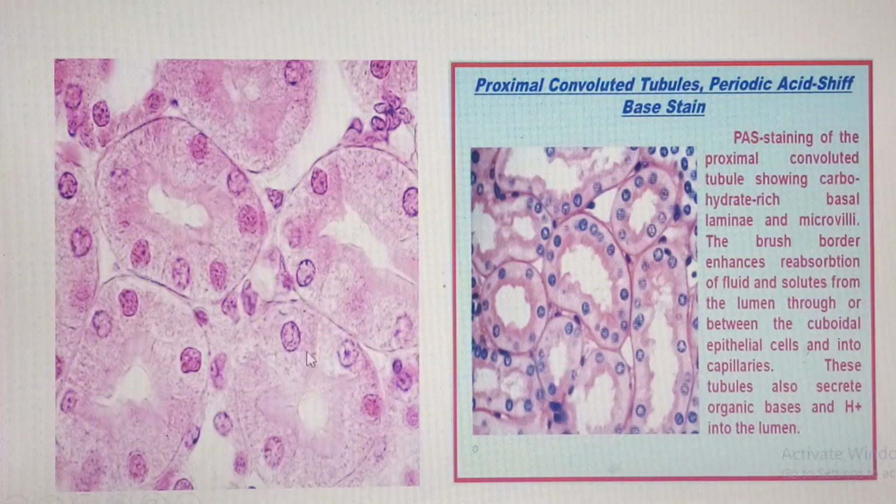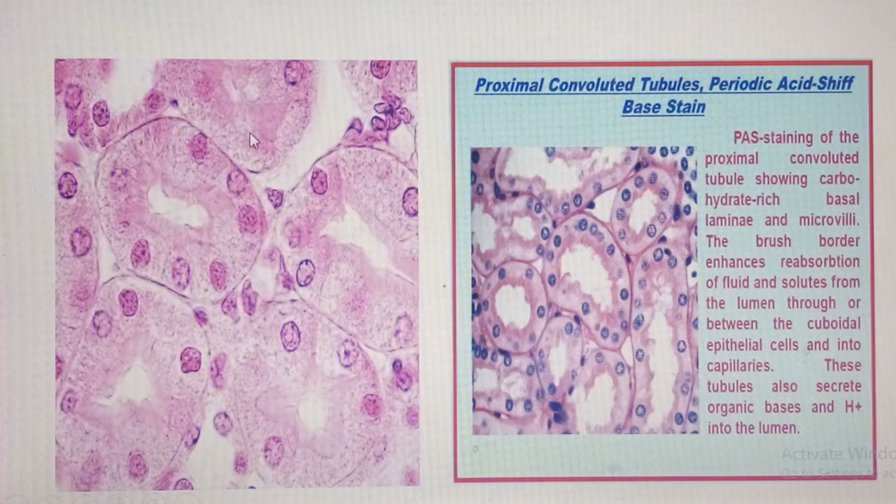So it's basophilic. But in the case of the proximal convoluted tubule of the kidney, you can see these things projecting into the lumen, making the lumen relatively smaller, occluding the lumen. Unlike in the distal convoluted tubule, where you don't see this prominent brush border, making the lumen of the distal convoluted tubule a bit wider compared to that of the proximal convoluted tubule.